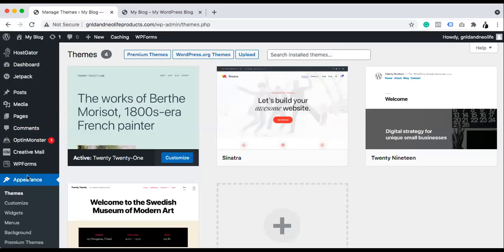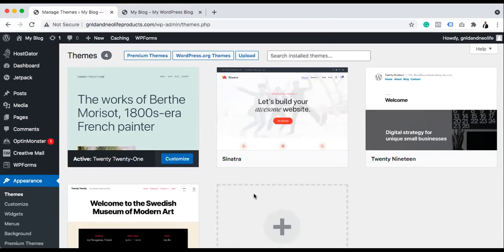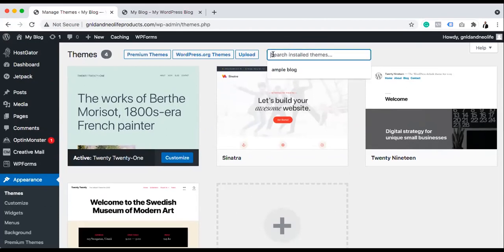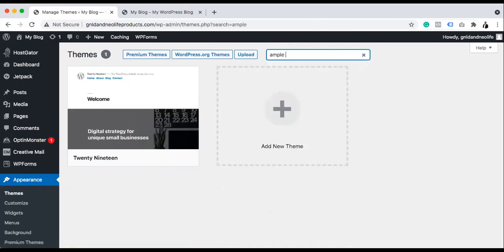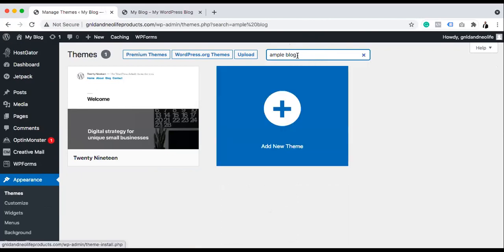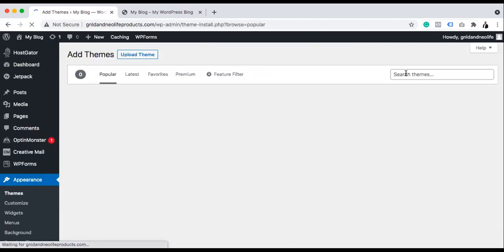So to get the theme, like I said, you go to appearance, you click theme, you see all this. There's paid and free theme, but don't worry, you can go to this search here, right? And type Ample Blog. Is it because I've mentioned Ample Blog before? So there's Ample theme, which can be e-commerce, it can be corporate, but the one we are focusing on right now is the blog. Okay. So I can say add a new theme,